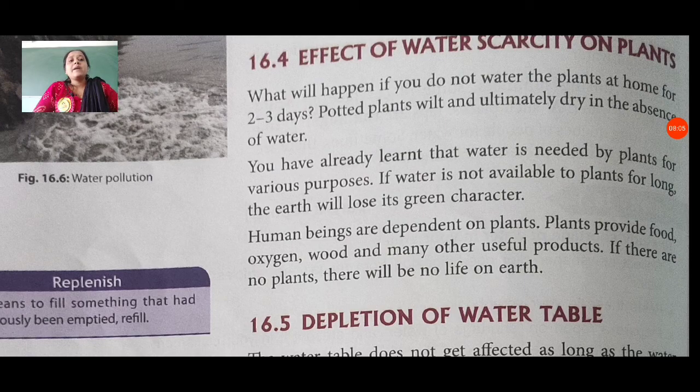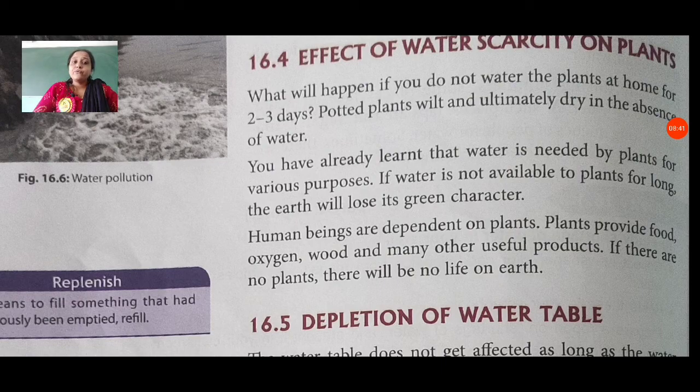Human beings are dependent on plants because we eat food directly from them. But how will we get this food if we have no plants? Because all types of food which we eat at our lunch and dinner come from plants, from the farm. Farmers make it for us. If plants cannot get water, then how will they grow and how will we get our food? So human beings always depend on plants.